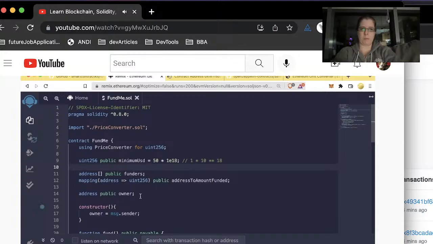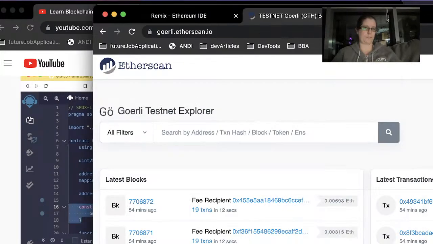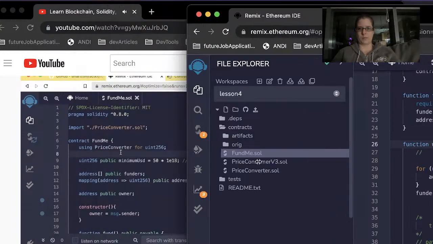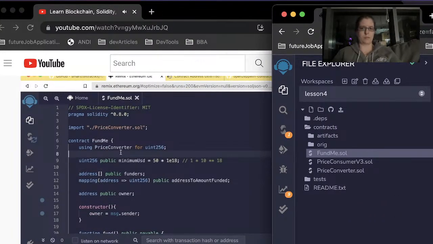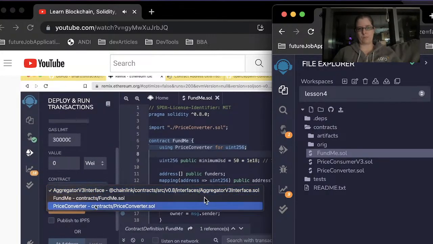So the first thing that we're going to do is we're going to look at some of these variables here. In particular, owner and minimum USD. Owner gets set one time in our contract here, and then it never changes again. Minimum USD gets set one time, even outside of the constructor. If we have variables that only get set one time, we can actually use some tools in Solidity to make them more gas efficient. For now, let's compile our FundMe contract and then deploy it to a JavaScript virtual machine.